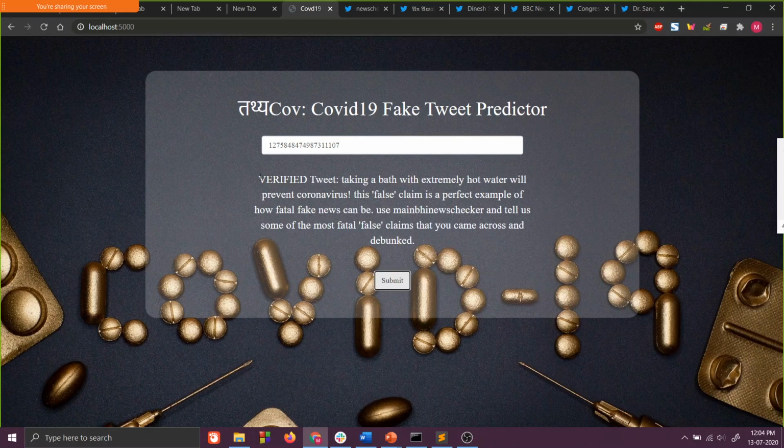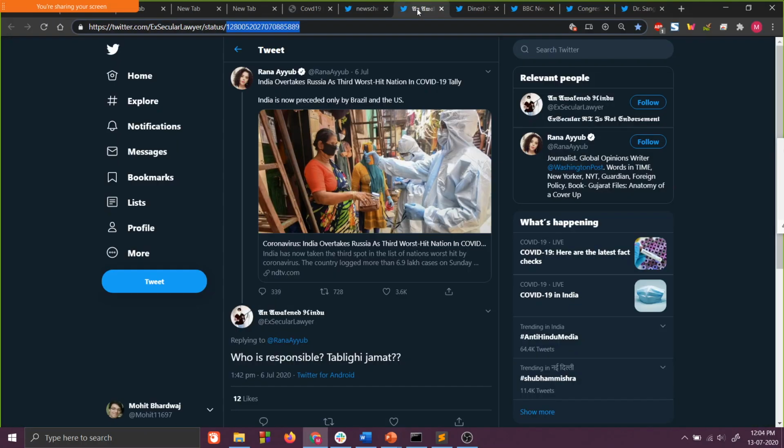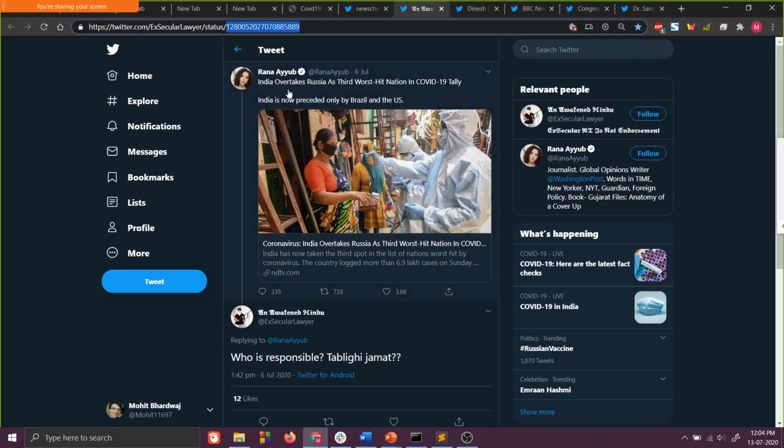As we can see, our predictor is also predicting that this is a verified tweet, that is, it is a real claim. So let's test another one. This is the original tweet which says that India overtakes Russia as the third worst hit nation in the COVID-19 tally, which is actually true.